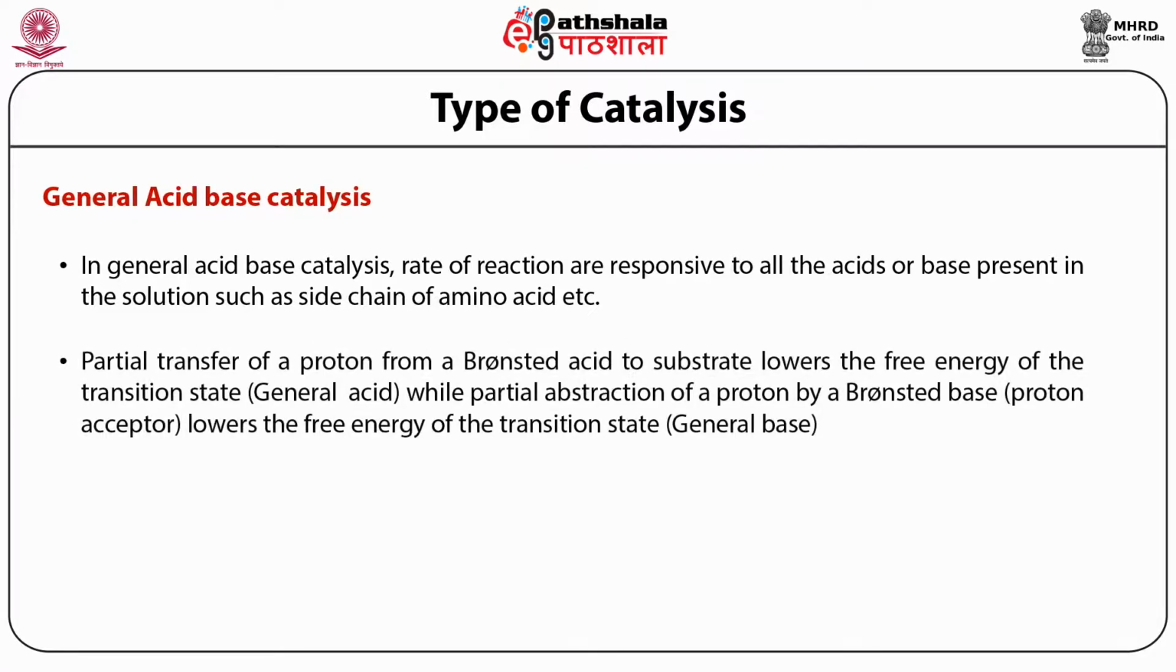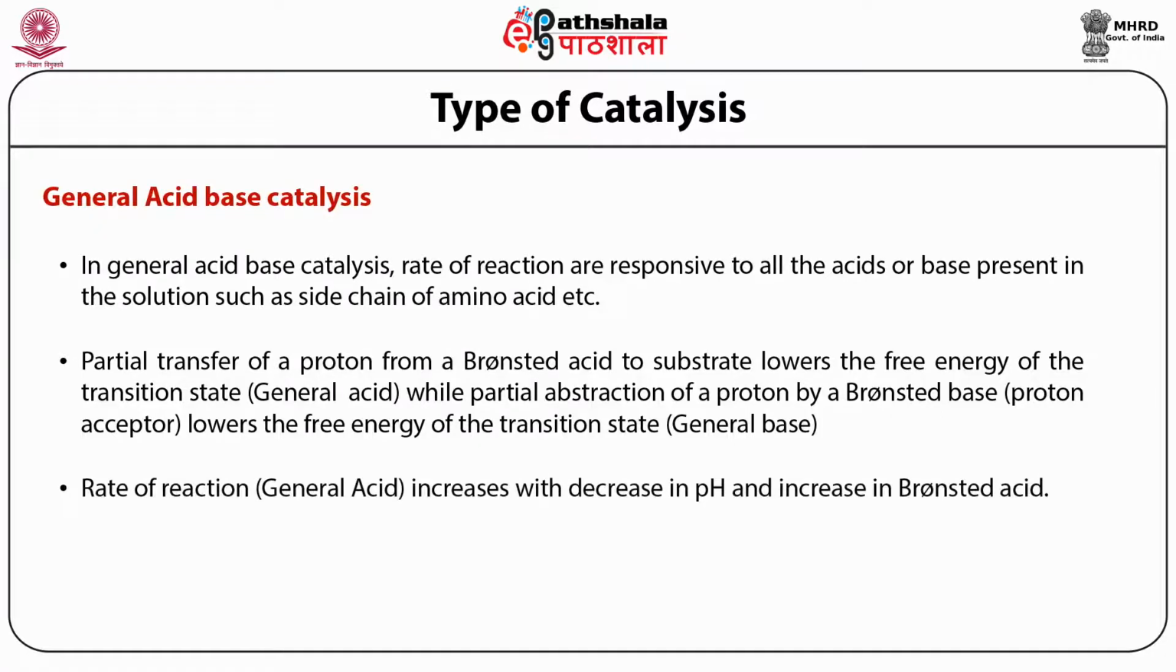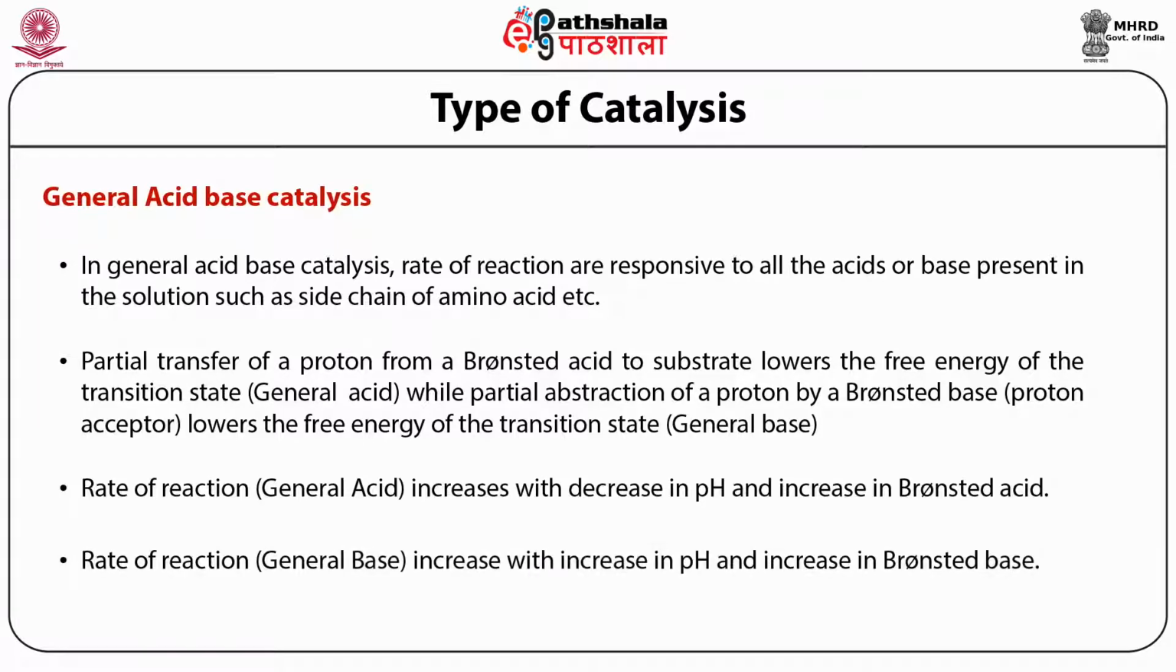The partial transfer of a proton from a Bronsted acid to the substrate lowers the free energy of the transition state, while partial abstraction of a proton by a Bronsted base also lowers the energy of the transition state. And the rate of reaction in general acid catalysis increases with a decrease in pH and an increase in the Bronsted acid.